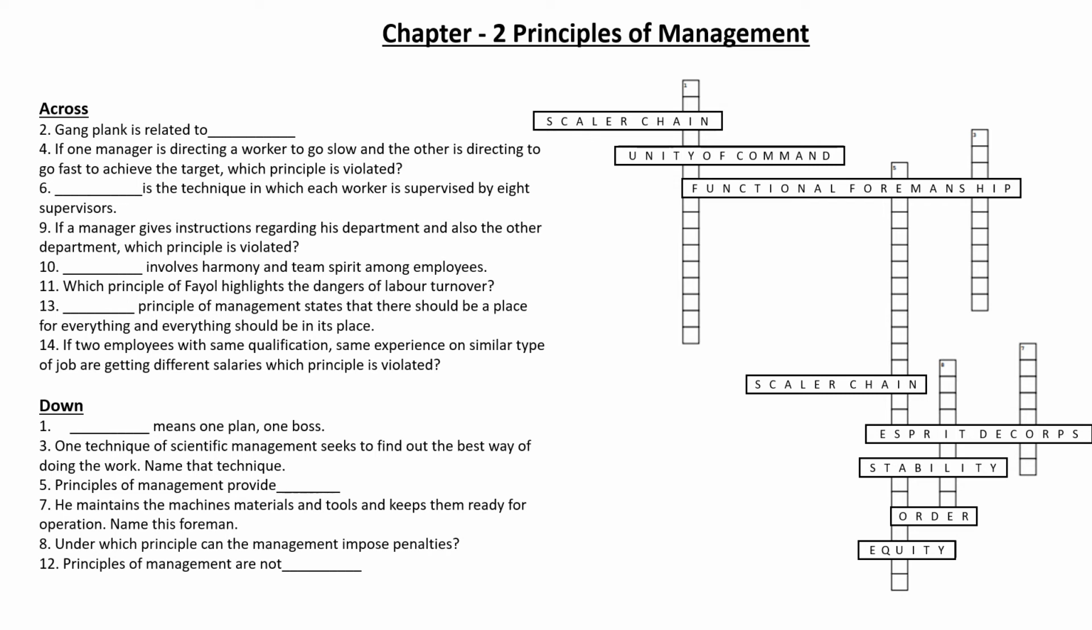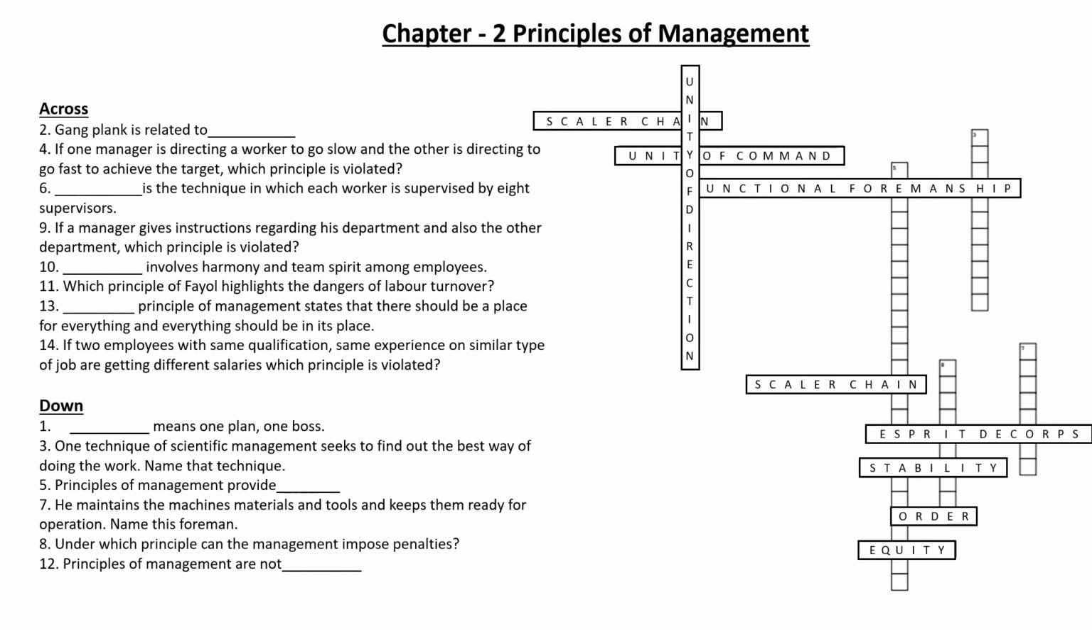Dash means one plan, one boss. So this is something which we have discussed many times, unity of direction. That means if there is a separate unit for something, if there is separate plan for some objective to be achieved, there should be one boss for that. So this is unity of direction.